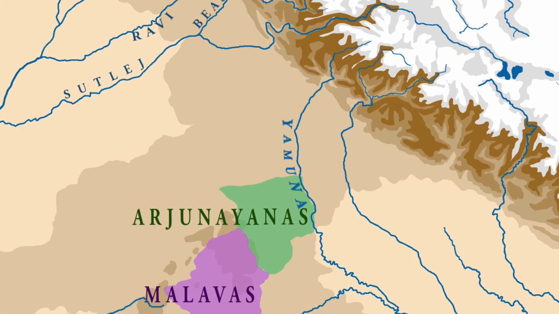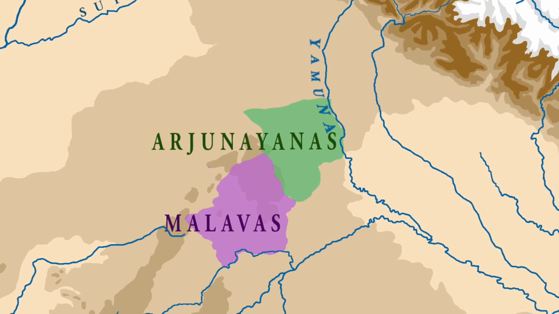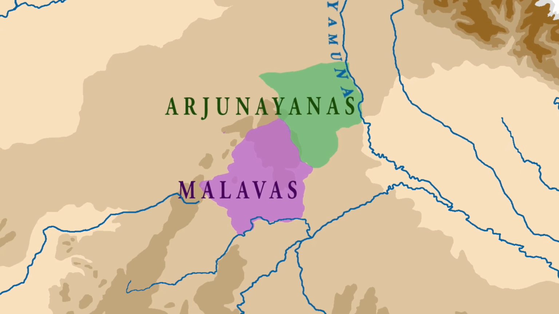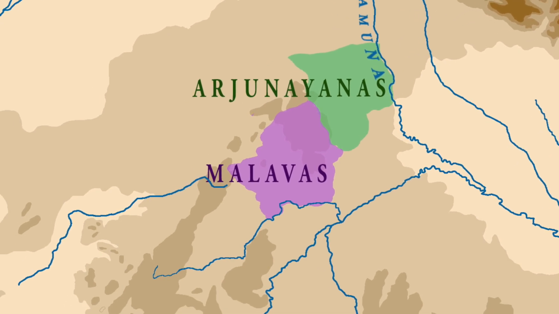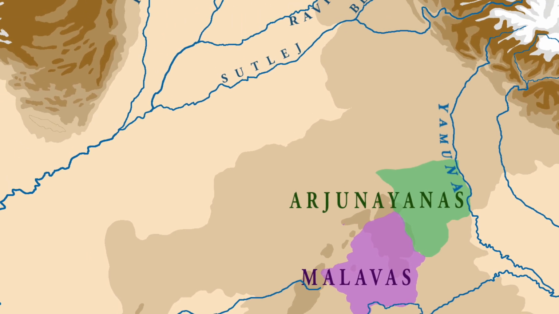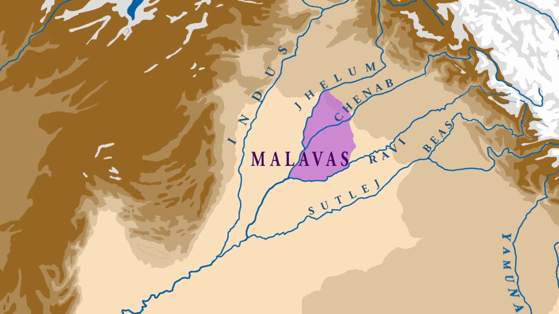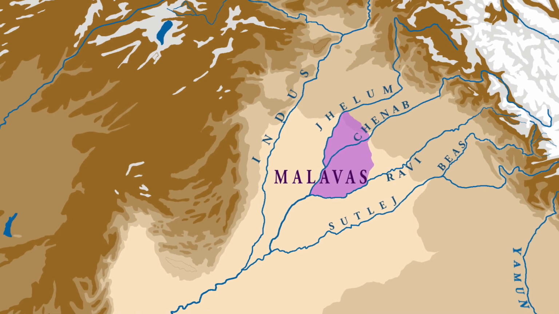We can say this because in Varahamihira's Brihat Samhita, they are described as one of the kingdoms in North India. Now, when we leave the Arjunayana territory and move southwards, we enter the territory of the Malwas. Now, the Malwas, who controlled the territory around the Jaipur region, were not originally from this area. The Malwas earlier occupied the territory between the confluence of the Chenab and Ravi.